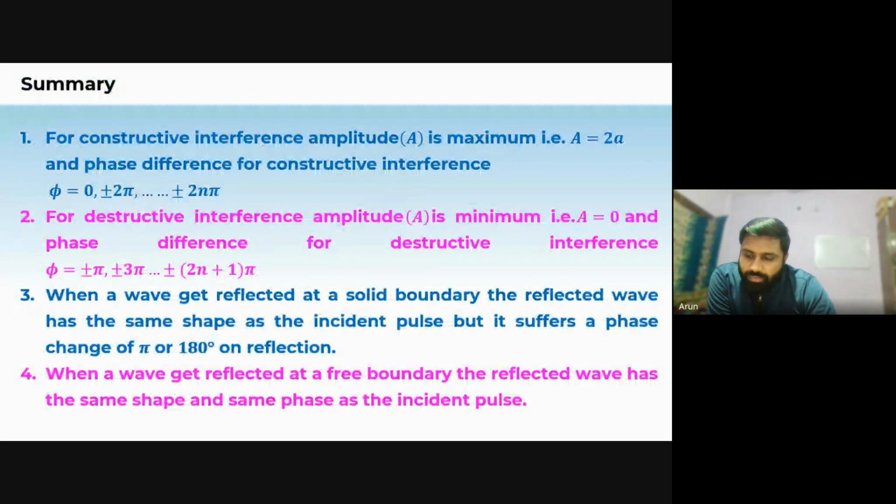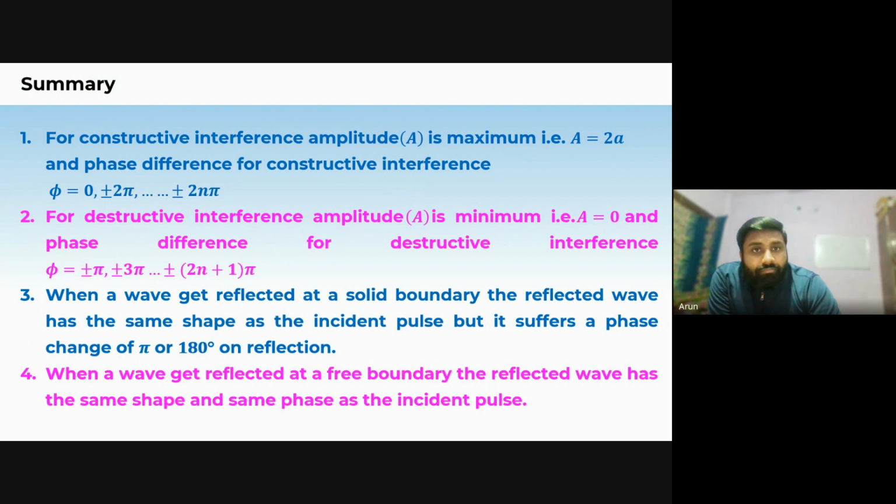Now, if I talk about the summary of this chapter, first of all, we have seen the principle of superposition. What is that? The principle of superposition says that when two waves combine with each other, the resultant amplitude is given by the arithmetic sum of the displacements of the two waves, y1 plus y2.